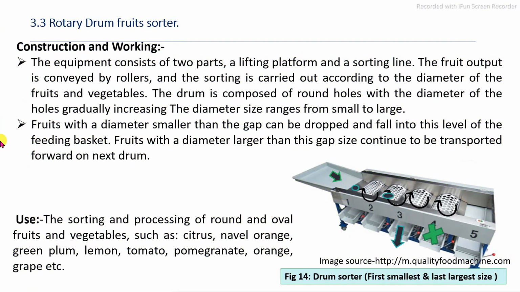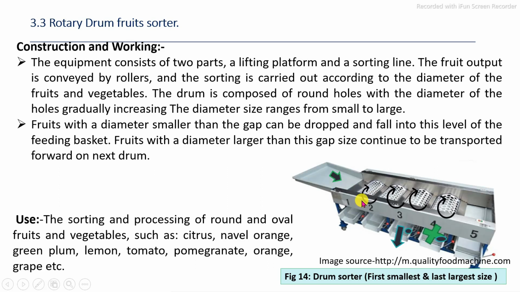in which the specific raw material, if the size is round and oval, that is the fruits, vegetables, then citrus related fruits, etc., in which the lemon, tomato, orange, grapes, etc. These fruits are separated on the basis of their specific size, involving rotating drum fruit sorters, in which the rotating